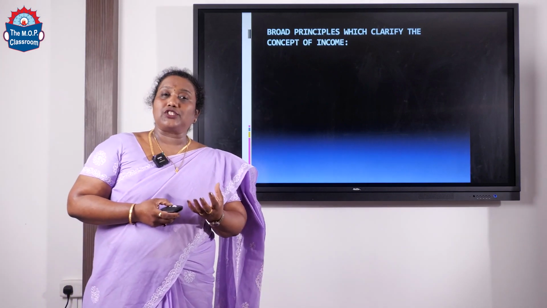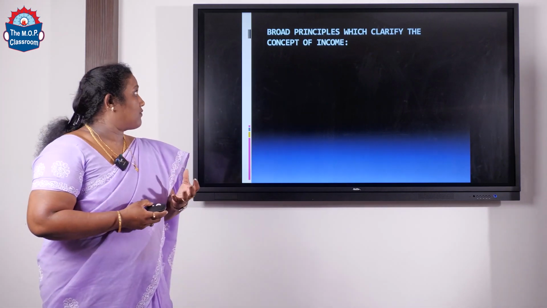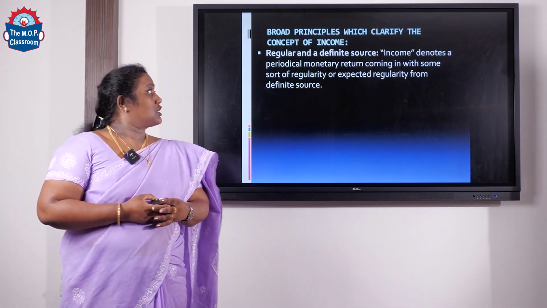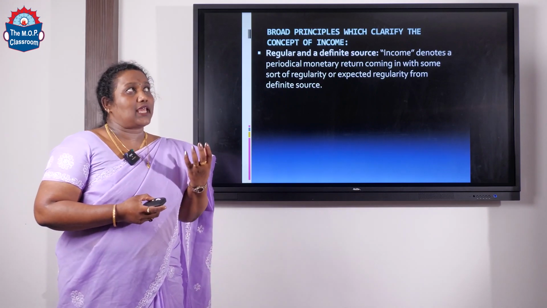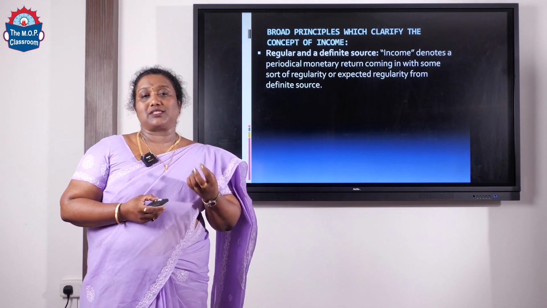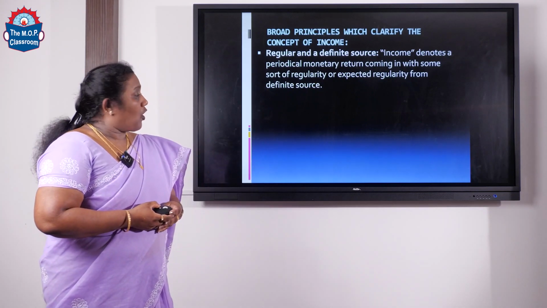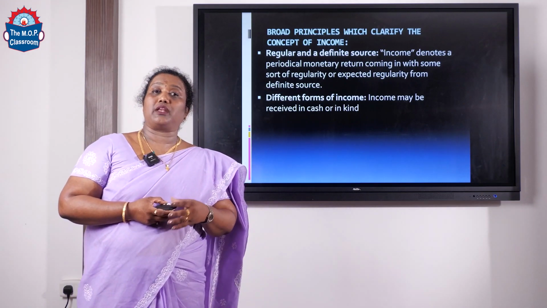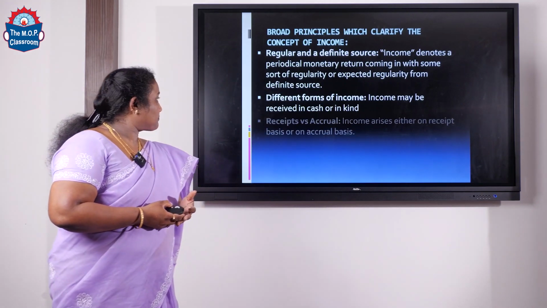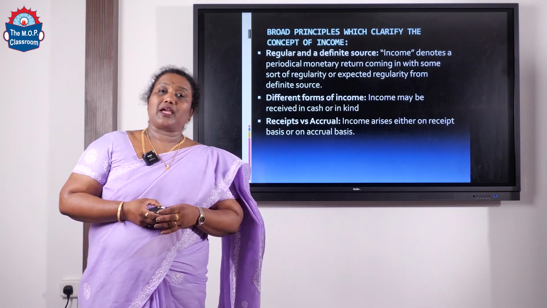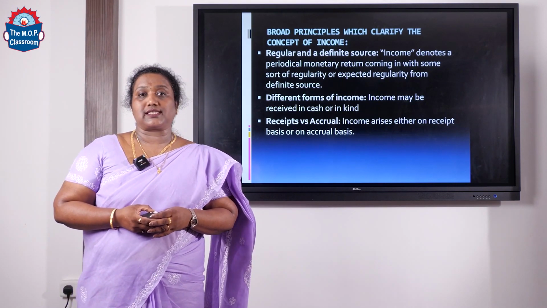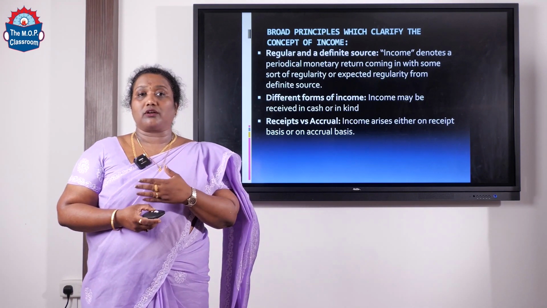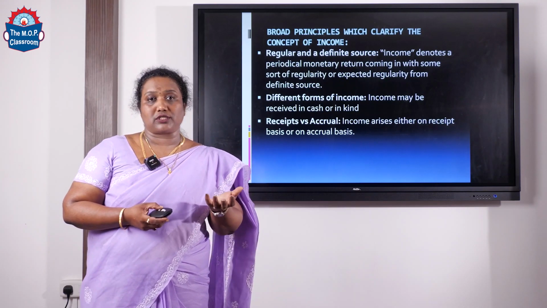Now let's see the features or characteristics of income, which is very important. Number 1, income is a regular and definite source. Income is a periodical monetary return with some sort of expected regularity. There are different forms of income. Income can be either in cash or in kind. Now, an income can be received or it may accrue to an assessee. So, when it comes to tax consequence, income is taxed on either receipt basis or accrual basis, whichever falls earlier.